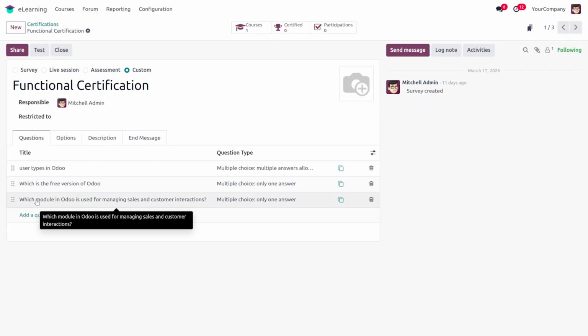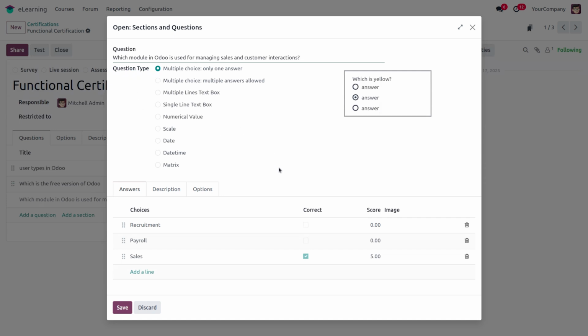Next, there is one more question. It's also a multiple choice, single answer question: which module in Odoo is used for managing sales and customer interaction? There are three options: recruitment module, payroll module, and sales module. The sales module is the correct answer, and a correct answer score is also added.